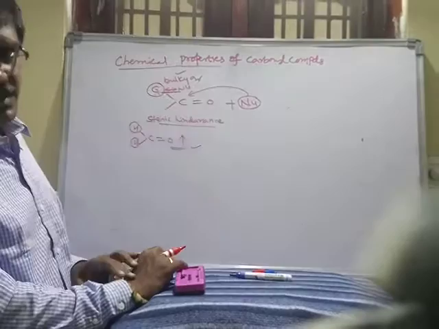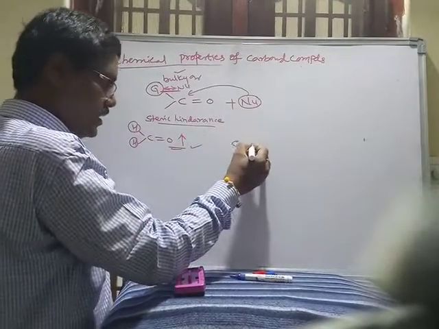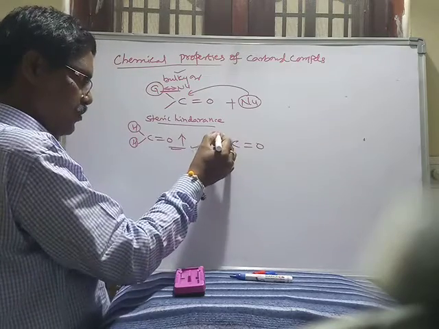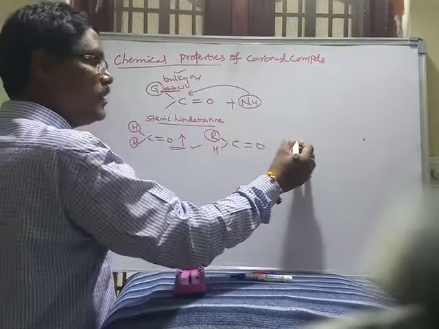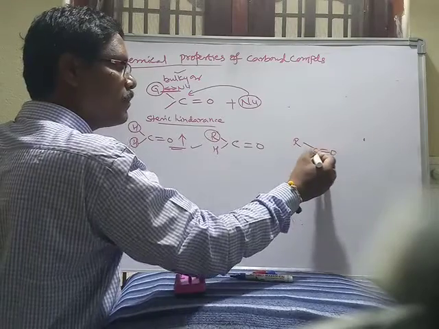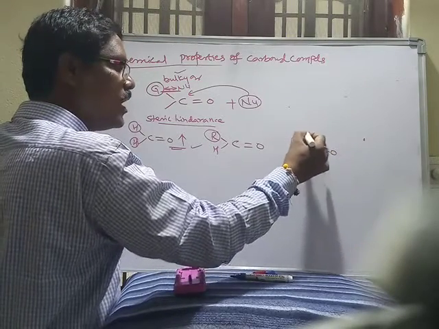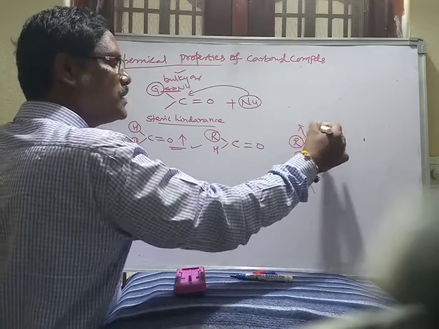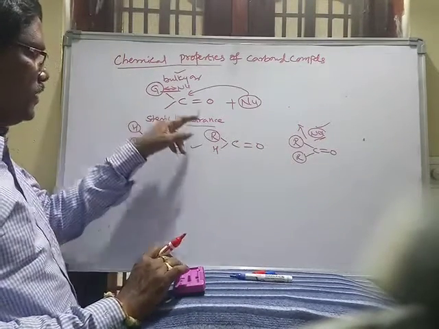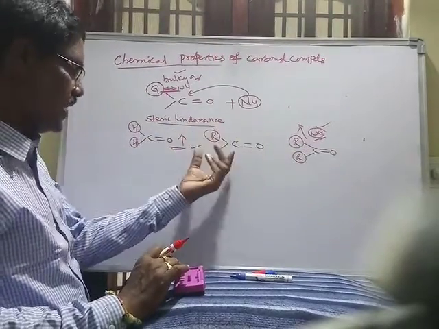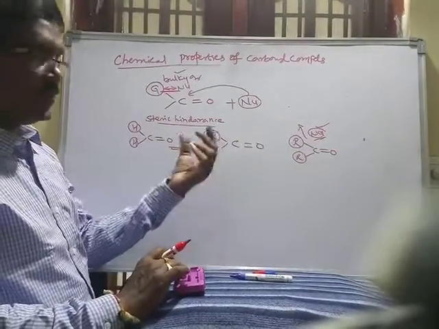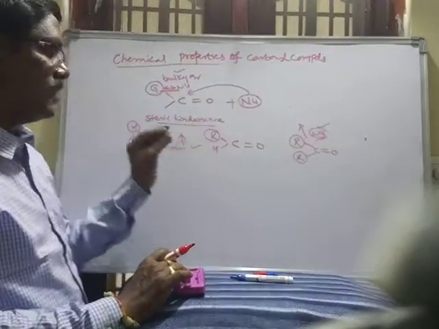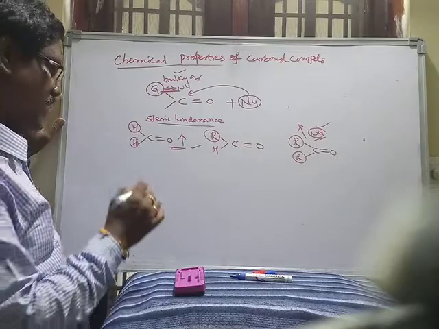Aldehyde contains one alkyl group and one hydrogen. Only one alkyl group is present. But ketones have two alkyl groups. These two alkyl groups give repulsions between the alkyl groups and the nucleophile. That's why there is more steric hindrance than in formaldehyde and aldehyde. According to steric hindrance also, ketones exhibit less reactivity than aldehyde or formaldehyde.